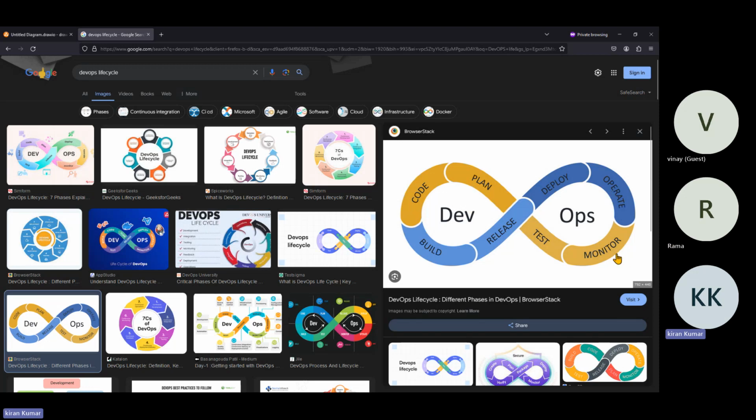They will monitor, because obviously they need to see how the application is performing, and if they find any bugs, sometimes it will happen. Yes, again they test it, again there is a plan, again new code, again release it, build and release it. This is the DevOps lifecycle or CI/CD pipelines.